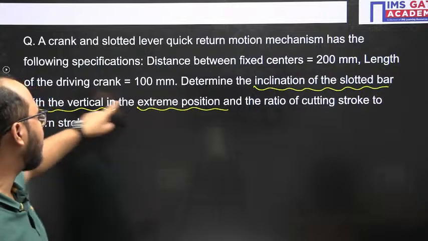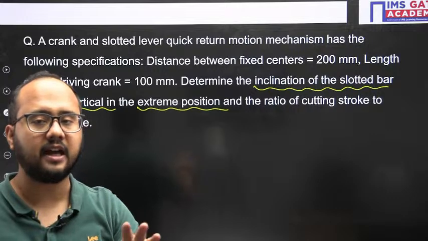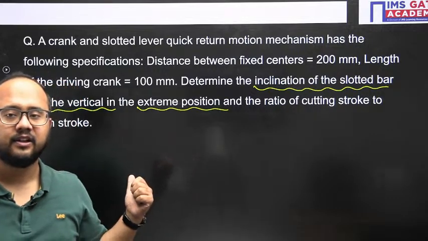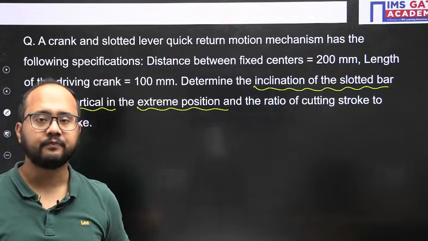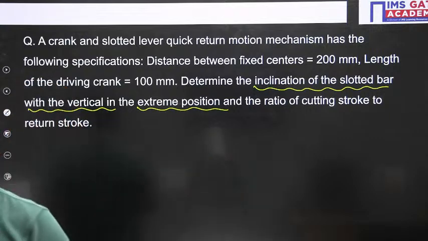Inclination of the slotted bar with the vertical. Once you draw the extreme position diagram, you will get to know which angle they are asking. So the first point is you need to draw the extreme position diagram. Everyone, please try this one and tell me your answers.